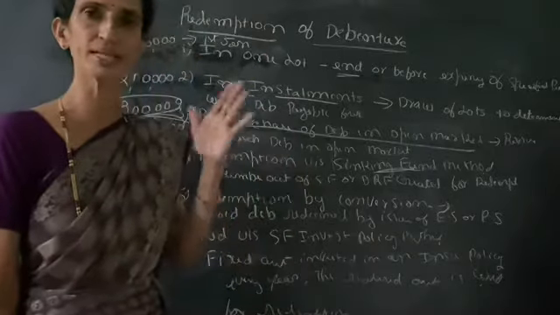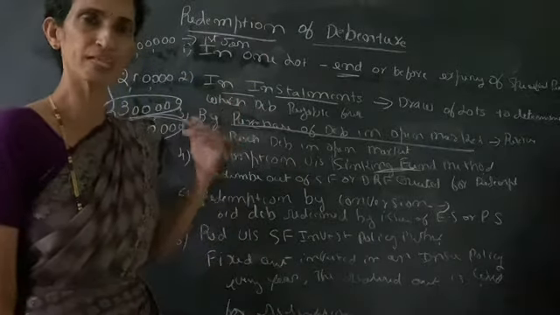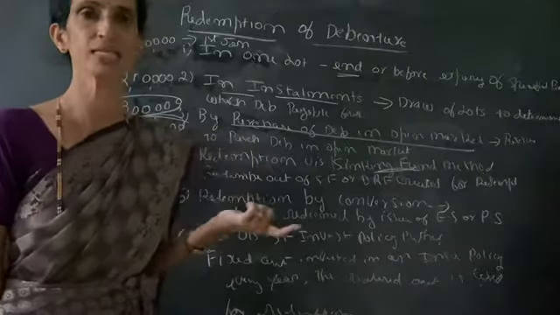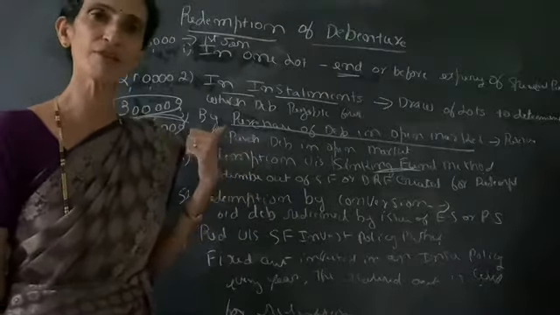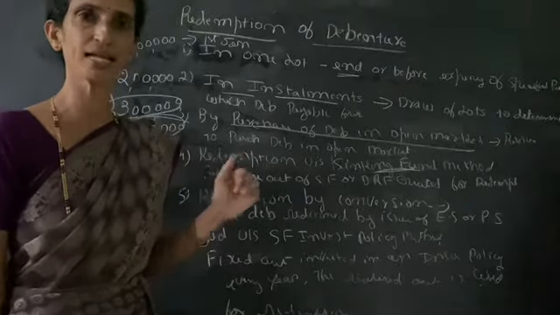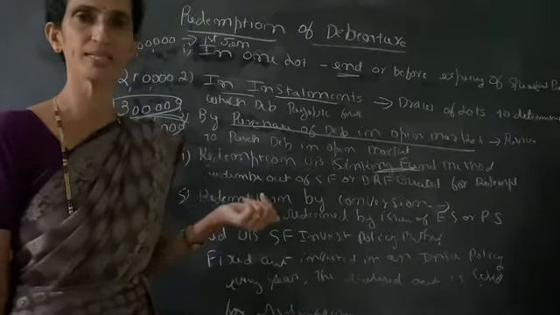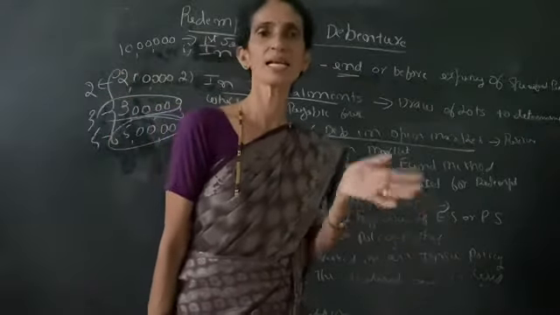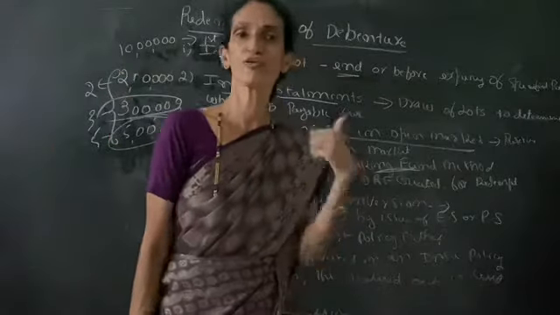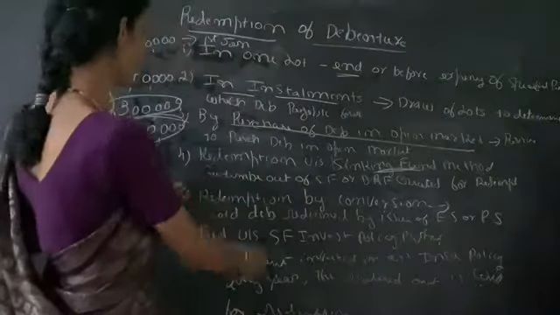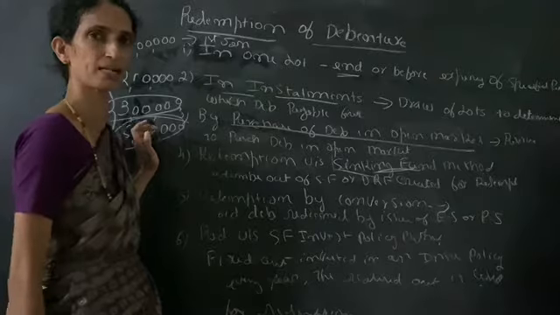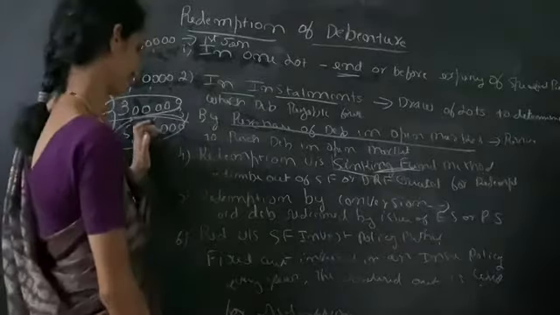That is in the sinking fund table. So for the repayment of debentures, it will create the sinking fund or debenture redemption fund, and after the investment, after the expiry of the period of debenture, it will pay the amount out of that fund. So this is the redemption of debenture under the sinking fund method.